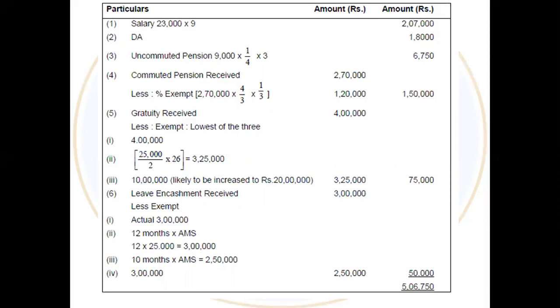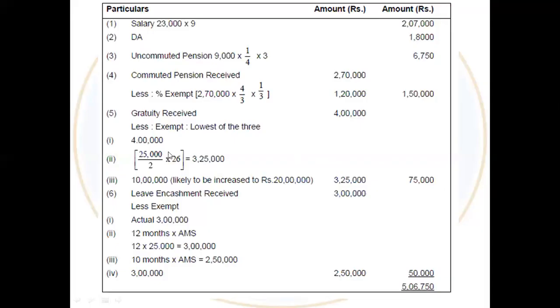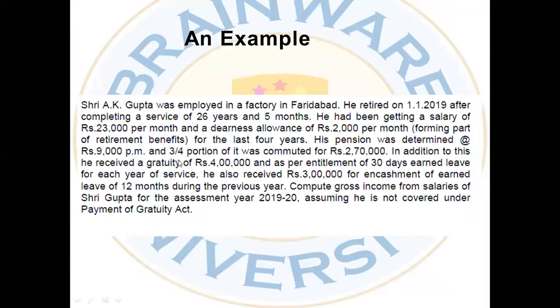The calculation will be 1/2 into the last drawn salary. His last drawn salary was 25,000. Why is it 25,000? Because it's 23,000 per month for the basic and 2,000 for the DA. So it will be 25,000 into 26/2. Why is it 26? 26 is the number of completed years of service. If you look at the sum, it's 26 years and 5 months. If it is 6 months, then we will consider it as 27 years.